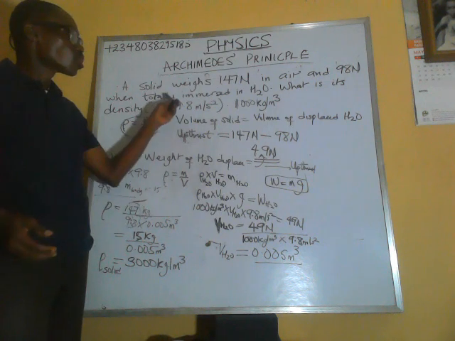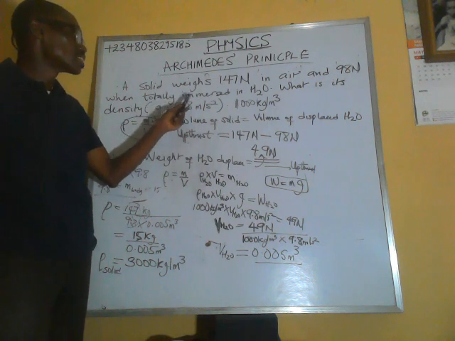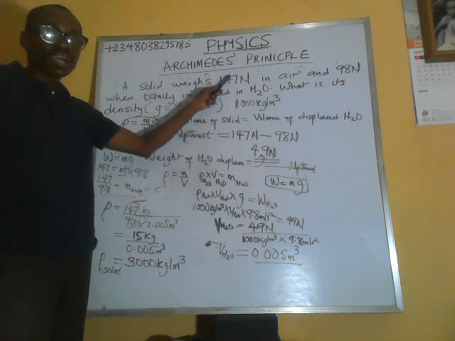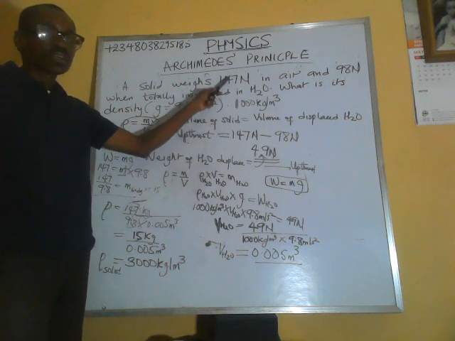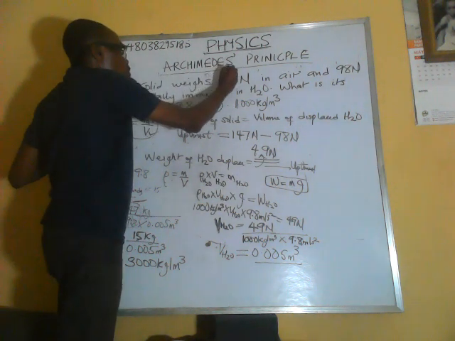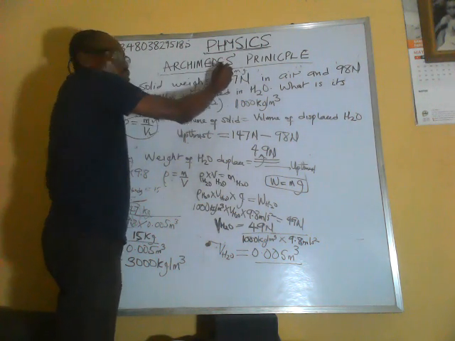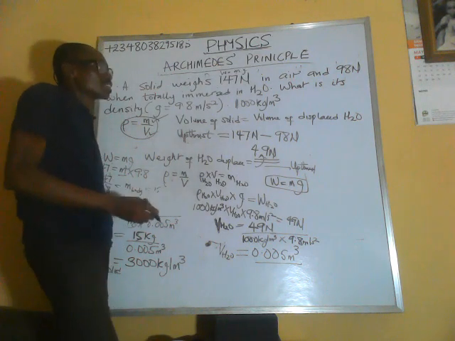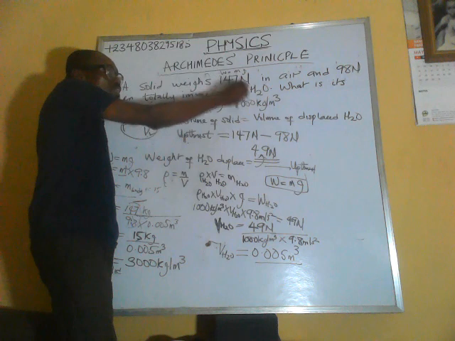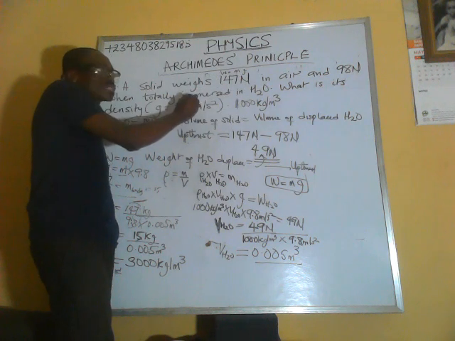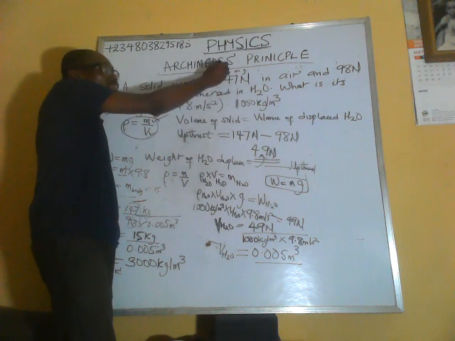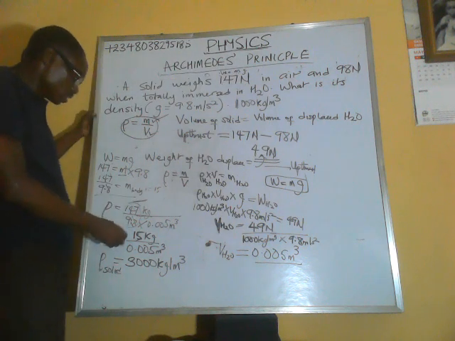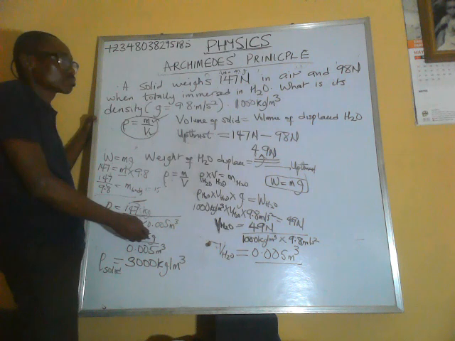So the question asks us to calculate the density of that solid. It wasn't given. They gave us the weight in air. From the weight in air, we can calculate the mass in air, knowing that weight is equal to mg. Weight is equal to mass times acceleration due to gravity. We have the weight. Acceleration due to gravity is 9.8 meters per second squared. So weight divided by acceleration due to gravity gives us the mass, which we did here, which gave us 15 kilogram.